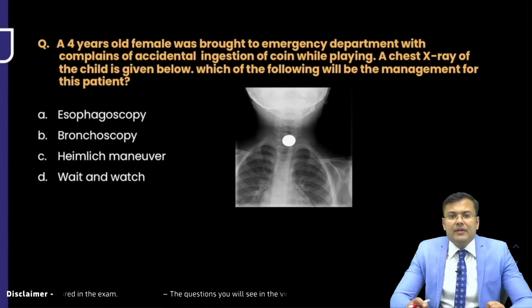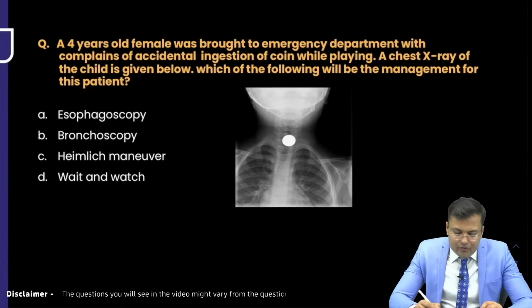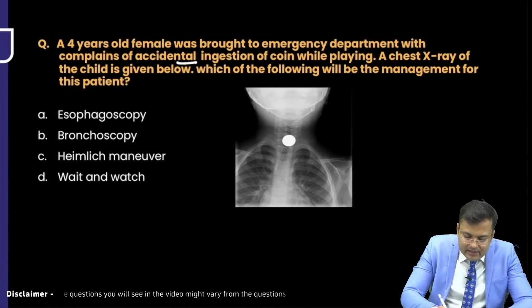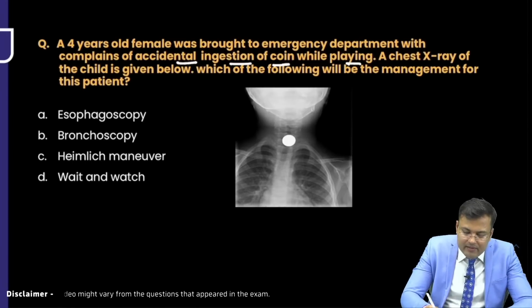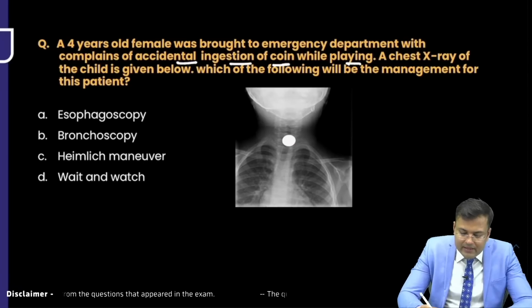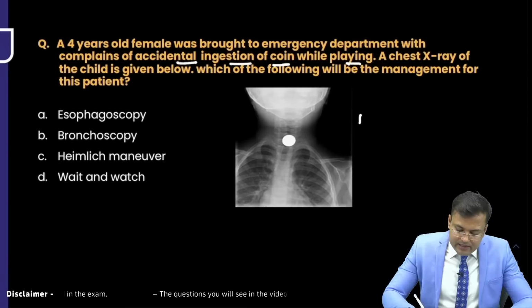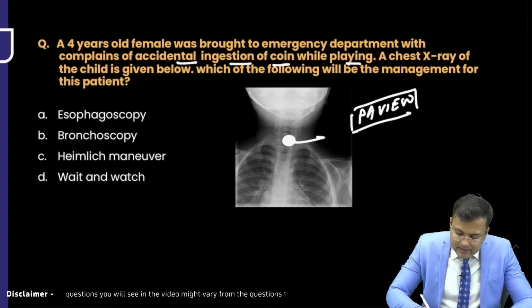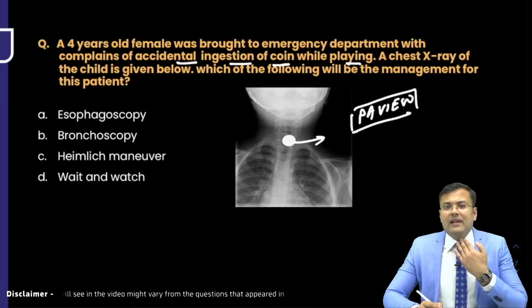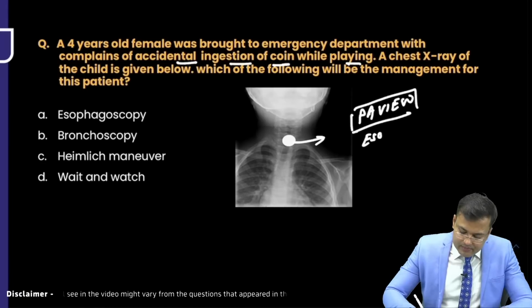Now next question. A 4-year-old female, if you remember the same question was included in the test and discussion. A 4-year-old female was brought to the emergency department with complaints of accidental ingestion of a coin while playing. Chest x-ray of the child is given below. Which of the following will be the management of this child? First you can see on this chest x-ray PA view, the flat surface of the coin. If you see the flat surface of the coin on the PA view, it means the coin is in the esophagus.